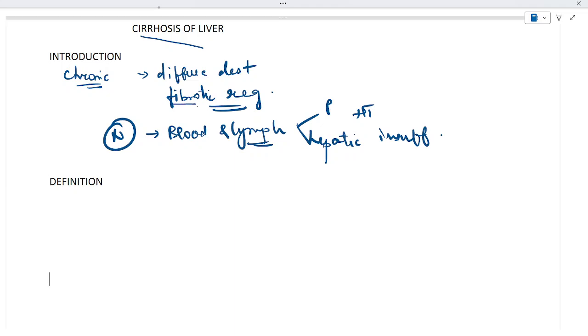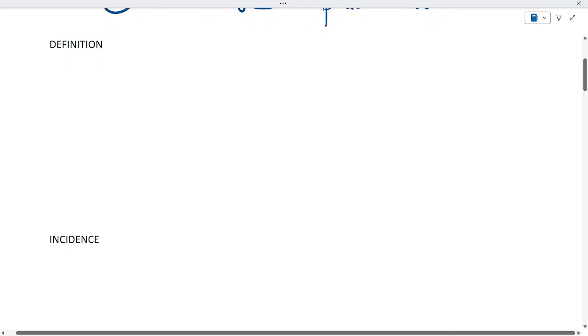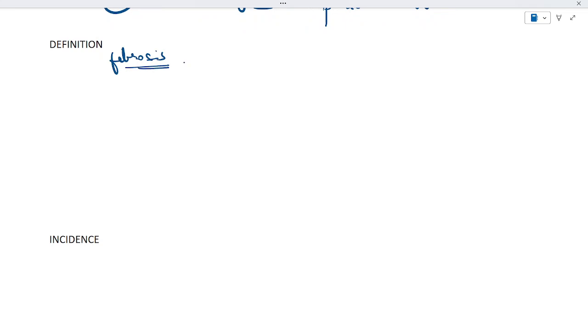Definition wise, cirrhosis of liver is a chronic progressive disease characterized by widespread fibrosis and scar formation, as well as nodule formation. The development is insidious with a prolonged course, and it develops after decades of chronic liver disease.